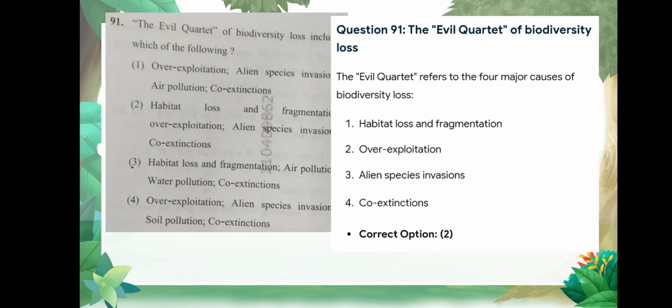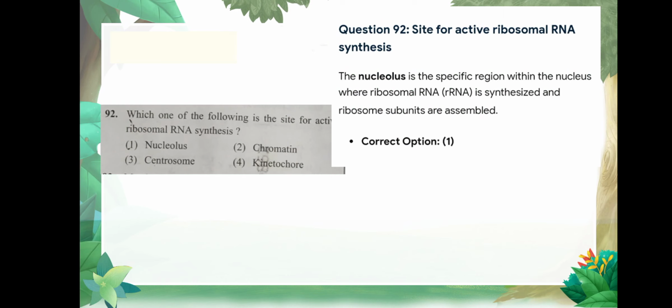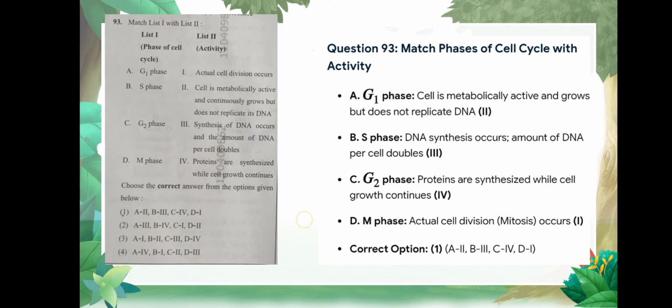So, starting is the first question, number 91. The evil quartet of biodiversity loss includes which of the following options? Correct option is option number 2. Question number 92: which one of the following is the site for active ribosomal RNA synthesis? Correct option is option number 1, nucleolus.